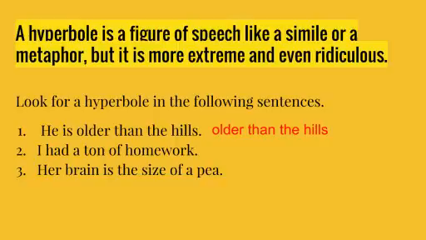Number 2, I had a ton of homework. He may have had a lot of homework, but a ton is 2,000 pounds, so that's pretty ridiculous. A hyperbole is a figure of speech that's extreme. Ton of homework. Number 3, her brain is the size of a pea. That's pretty extreme, isn't it? We're comparing the brain to the size of a pea. These are some examples of the hyperbole.